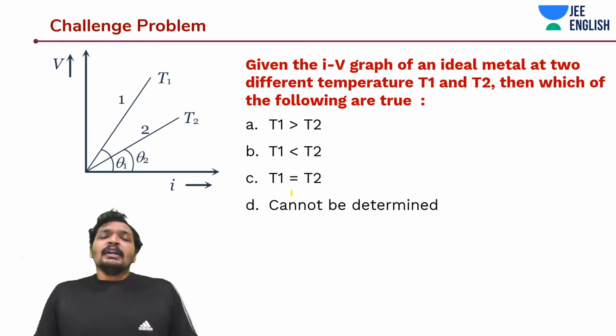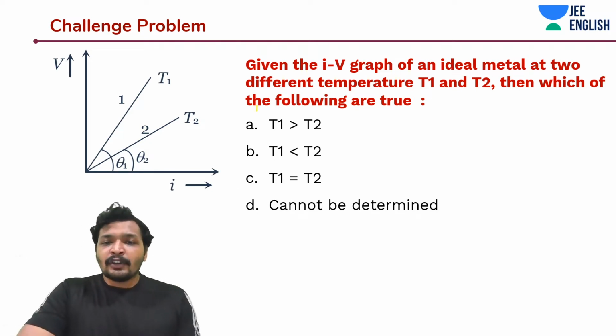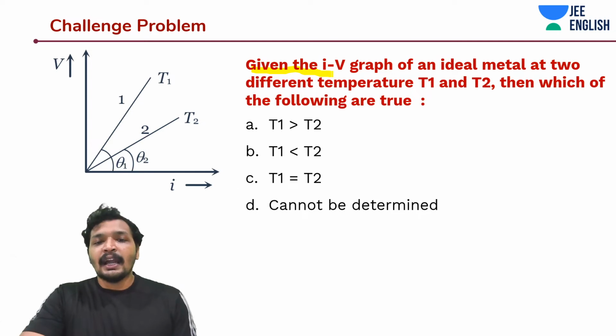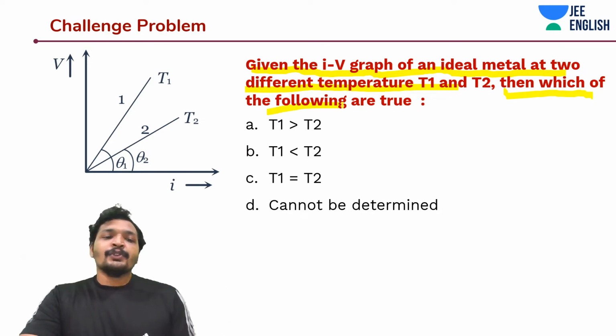Okay. So now let's say we have an IV graph, where I is plotted on the x-axis, of two ideal metals. It's a conceptual question, that's it. But one such question was previously given in IIT JEE. Given the IV graph of an ideal metal at two different temperatures, T1 and T2, which of the following are true?